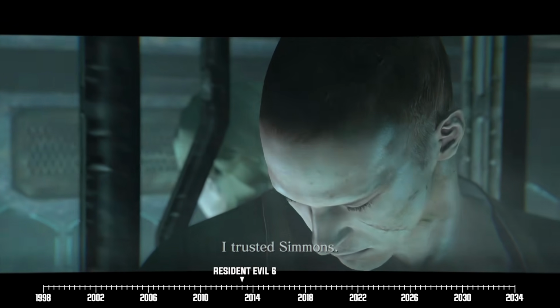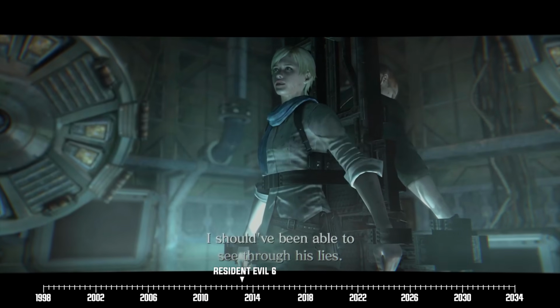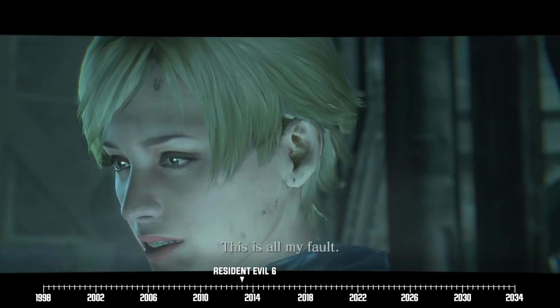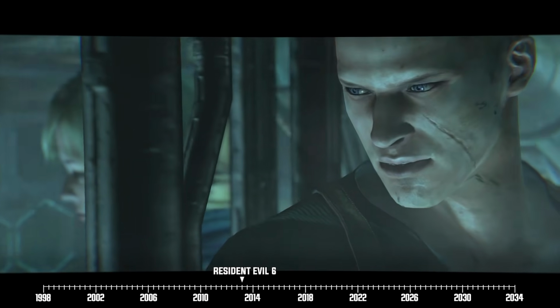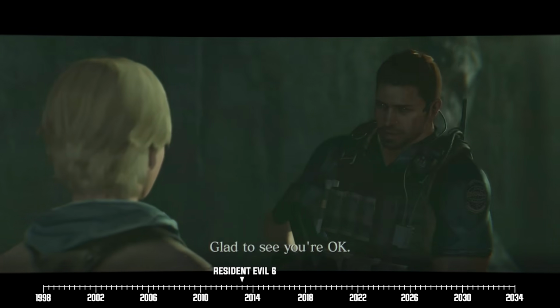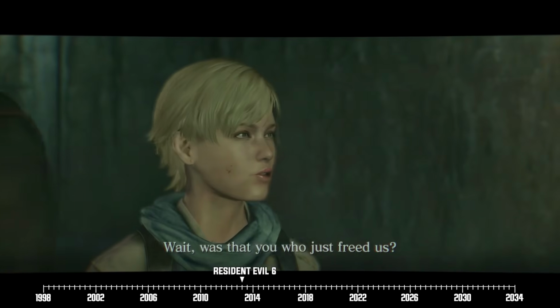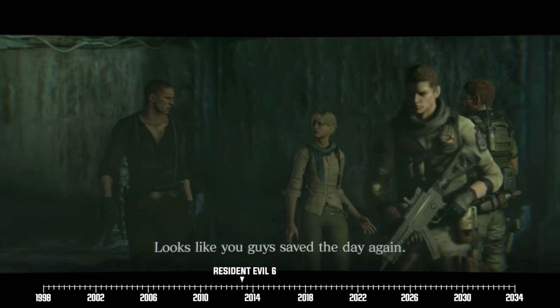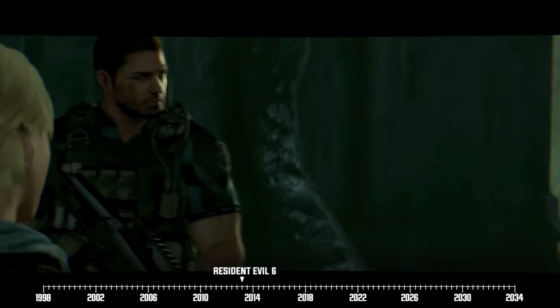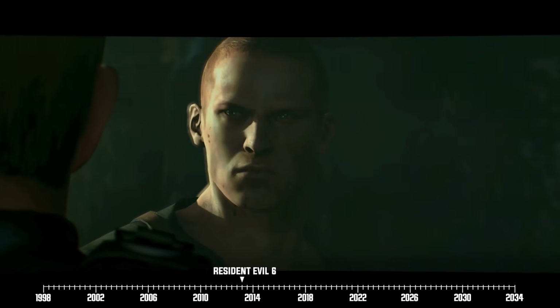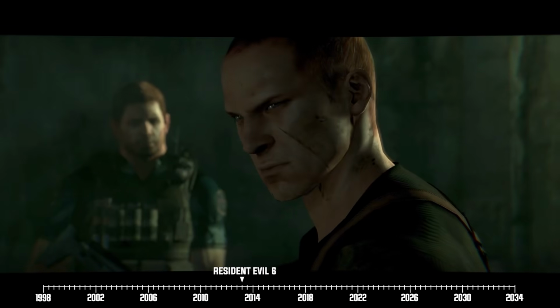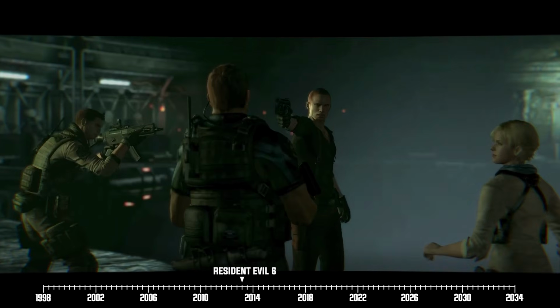This time, the duo is sent to a Neo Umbrella base literally situated at the bottom of the sea. At this point, Jake and Sherry have pretty much lost the will to fight. Thankfully, Chris and his fellow BSAA agent, Piers Nivans, eventually rescue the duo after receiving a lead from Leon. Along the way, Chris reveals to Jake that he's the guy who took out his dad. Jake gets all aggro after hearing this, and we get a good old-fashioned standoff.